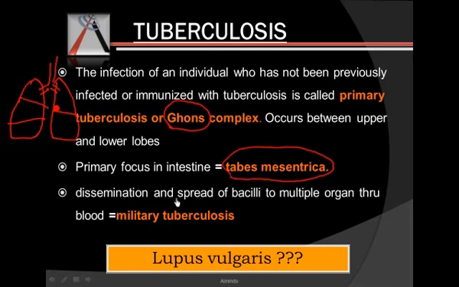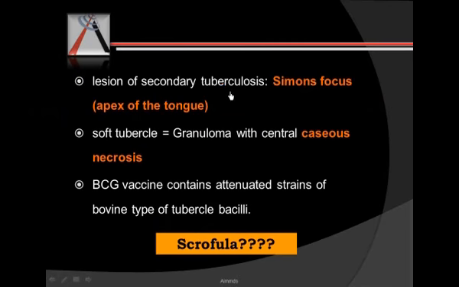If the infection spreads through the blood vessels and multiplies, it is called miliary tuberculosis. And what is lupus vulgaris? It is a primary tuberculosis infection of the skin. The secondary lesions are called Simon's focus, and usually they are found at the apex of the lungs.